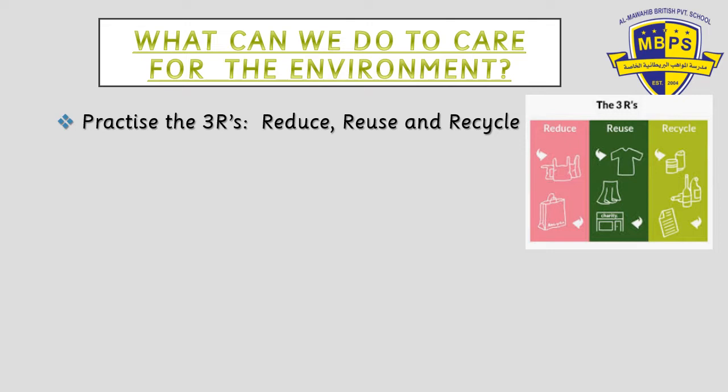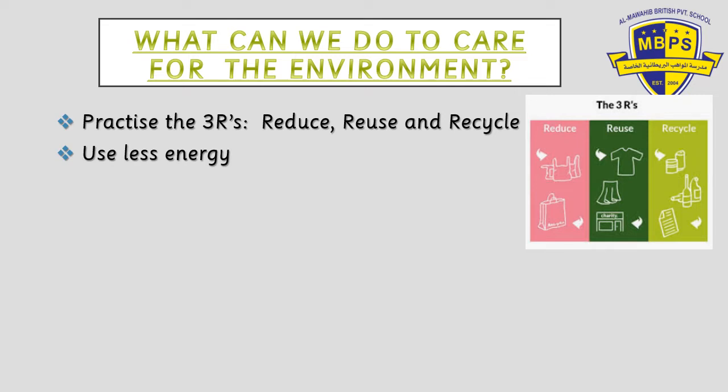Then we need to recycle. Recycle like how we recycle the cans. We should recycle plastic bottles, like glass bottles, like paper. We should use both the sides of a paper in a book. Why? Because paper comes from trees. We're cutting down trees to make paper. The more we recycle, the more we reuse, the more we reduce, the better for the environment. So these 3 R's are one of the most important ways of taking care of our environment.